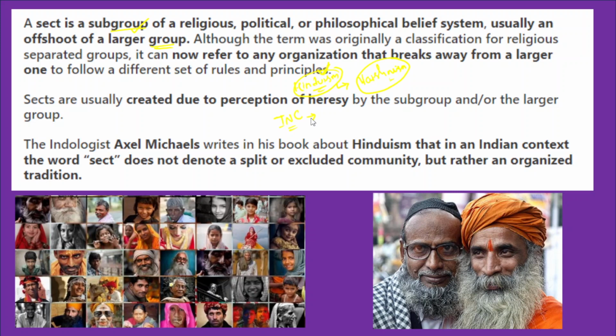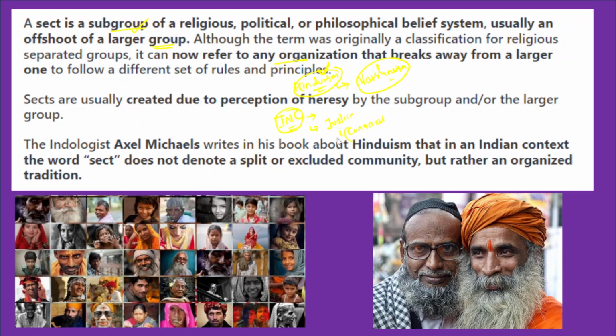This term originally belonged to the religious aspect, but apart from the religious aspect, it also has political and philosophical connotations. It can refer to any organization, for example within the Indian National Congress, the Justice Party or Congress Socialist Party.